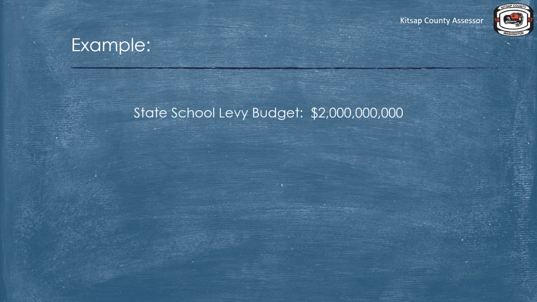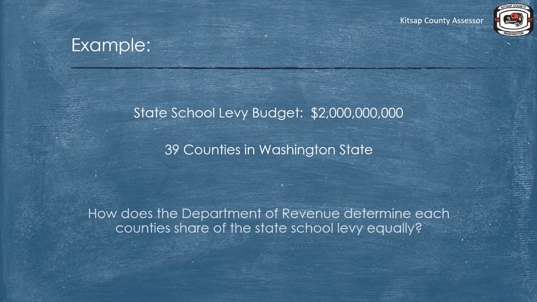So let's say, for example, that the total budget for the state school levy is $2 billion. There are 39 counties in Washington state to collect from. How does the Department of Revenue determine each county's share of the state school levy equally?